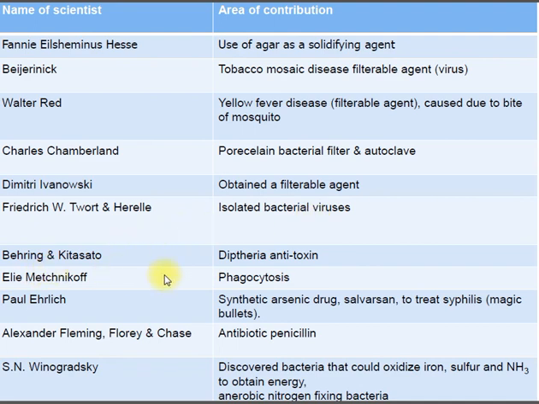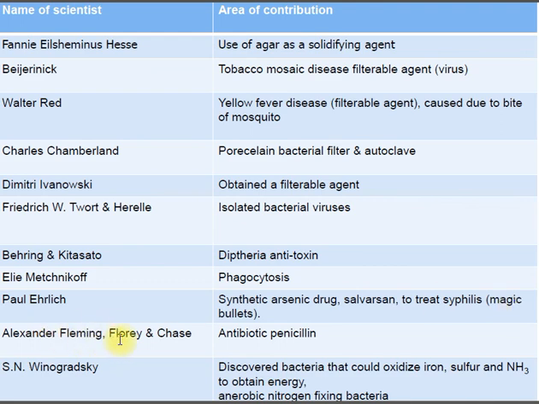Behring and Kitasato discovered diphtheria antitoxin. Metchnikoff discovered phagocytosis. Paul Ehrlich gave the arsenic drug Salvarsan and proved it to be effective in the treatment of syphilis, and the term magic bullet was given by him.